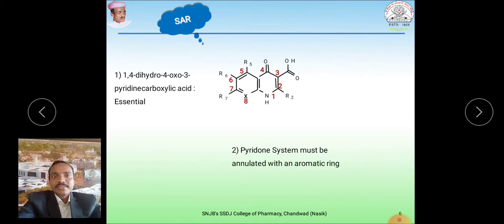As I said, this is a pyridone system. This must be annulated with an aromatic ring. It must be fused with the aromatic ring here. So these are the two basic things which are essential for the quinolone moiety.